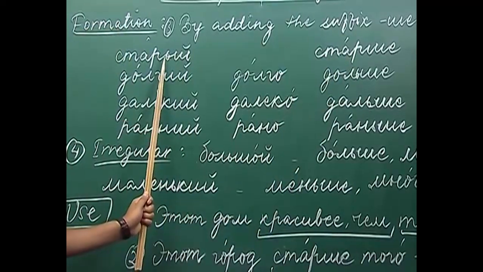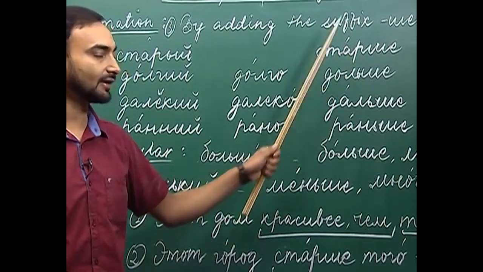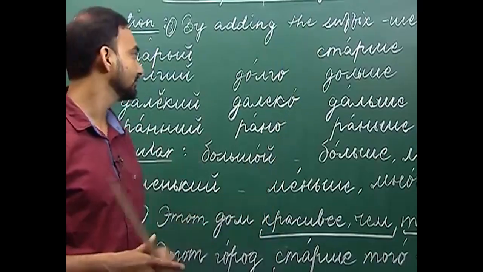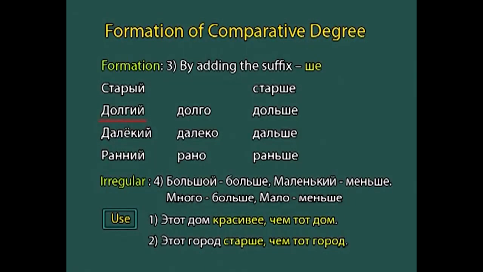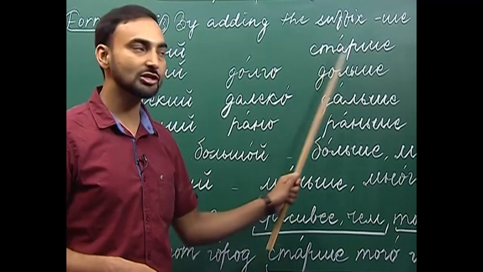So, we drop the ending and add she to the stem to get its comparative degree. Stari, starshe, older. Dolgi, which means long; the adverb derived from this adjective is dolga. So, what do we get as its comparative degree? Dolshe. L and soft sign, dolshe.